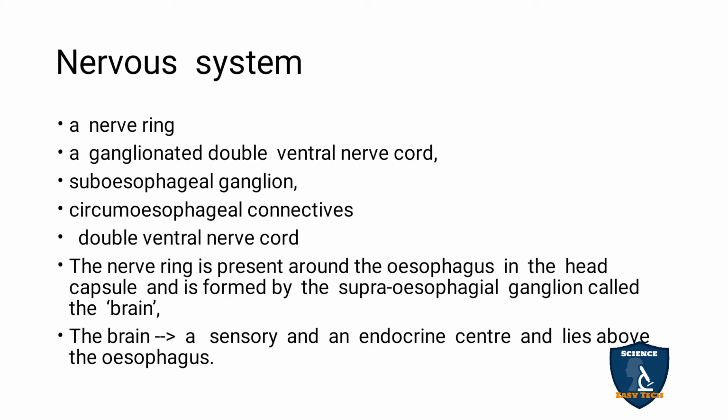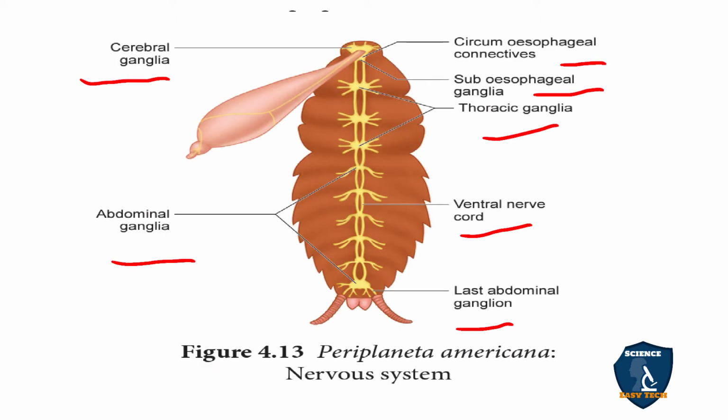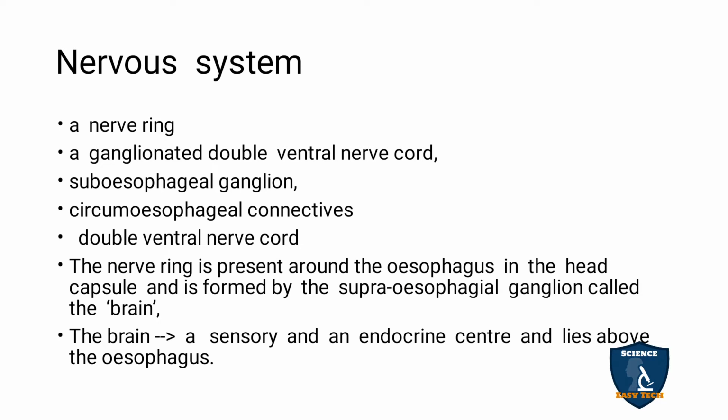So the nervous system consists of a nerve ring and a ganglionated double ventral cord. Here you can see the ganglion, that is the double ventral cord. This portion is the double ventral cord, and you can see the supra and the sub, and these are connected by a circumesophageal connective. So it looks like a nerve ring. So that we call the nerve ring.